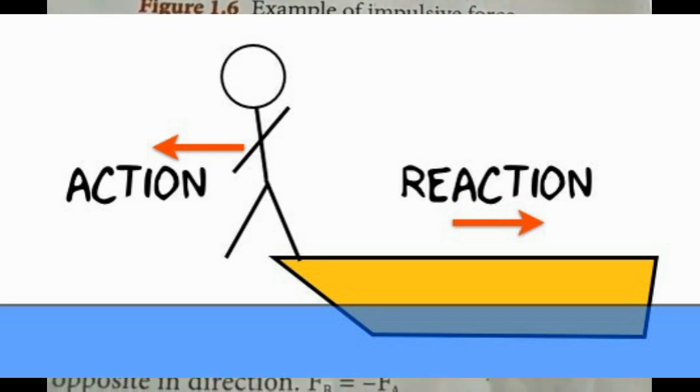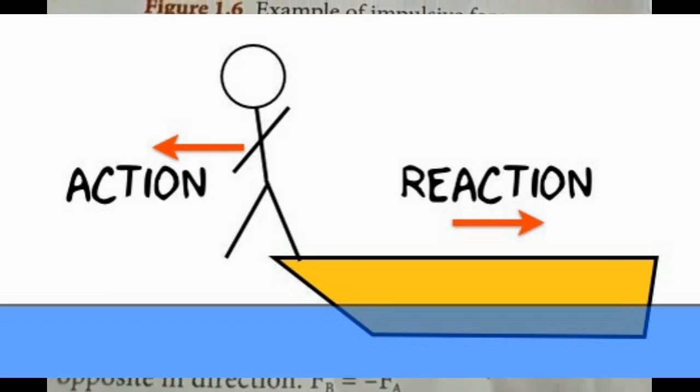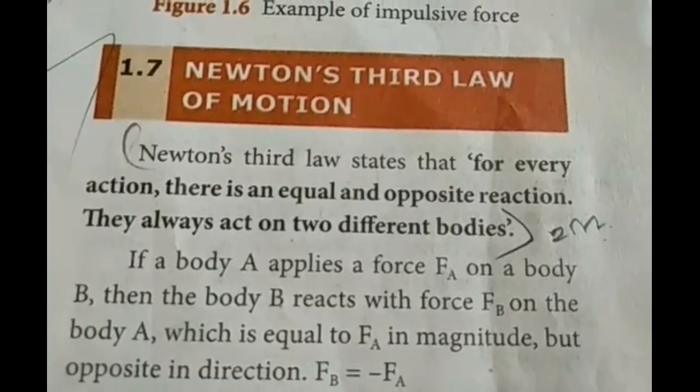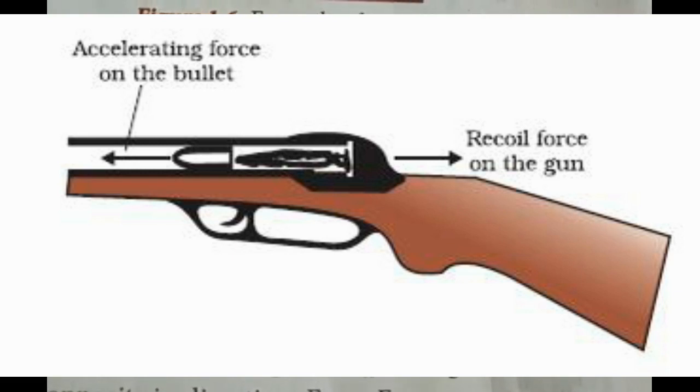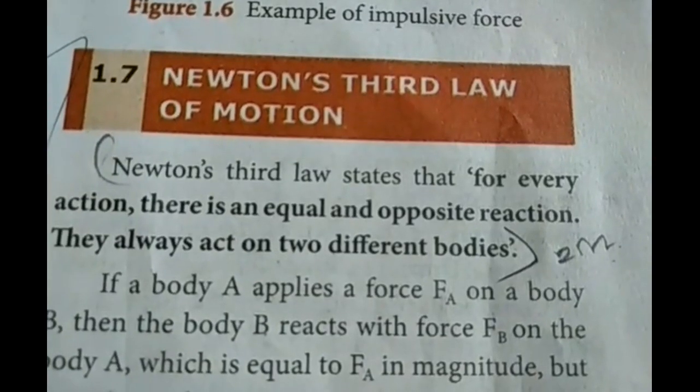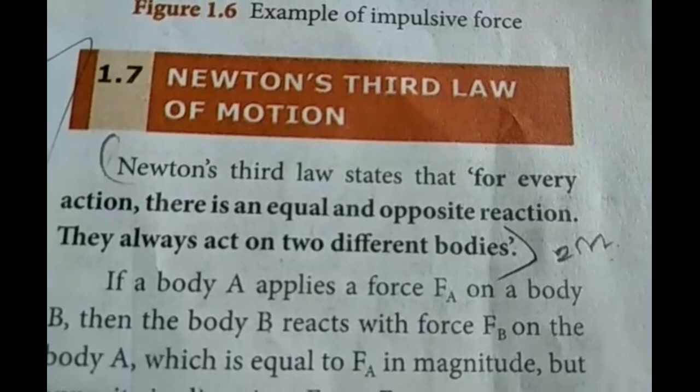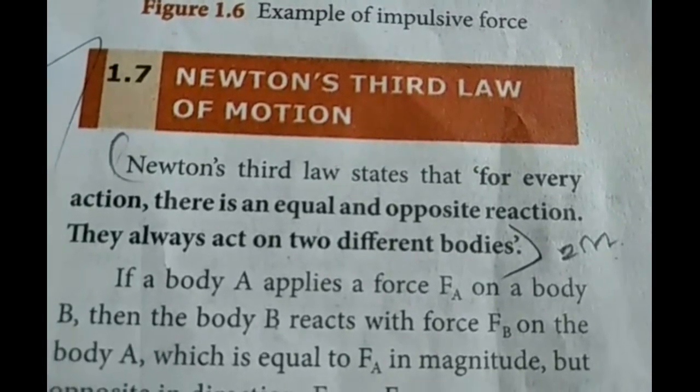force. Then the third one is the recoil of a gun when a shot is fired from it. When a gun is fired, the bullet goes out due to the force applied on it through the trigger. This is action. According to Newton's third law of motion, the gun recoils backward due to the reaction acting on it in the opposite direction. This gives a backward jerk to the shoulder of the person who is shooting.